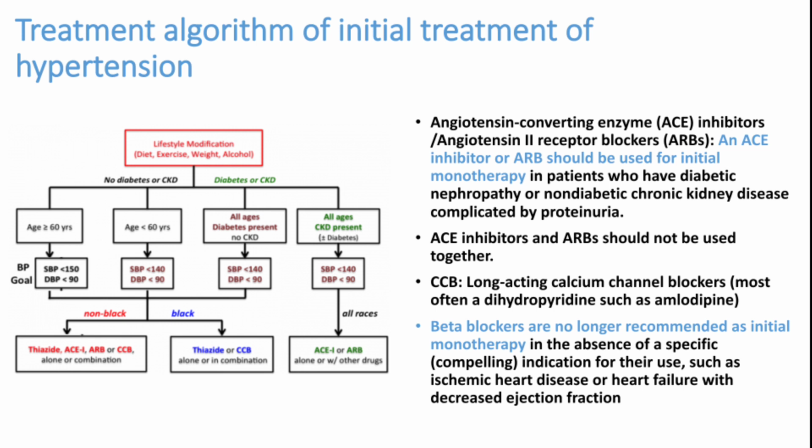Otherwise, beta blockers should not be used as a first line drug. You can use AC inhibitor or ARB, calcium channel blocker, or diuretic. These are the three important drugs to be started for patients with systemic hypertension without any other comorbidities. If comorbidities are present, then we have to go for different types of drugs in the other ABCD approach.